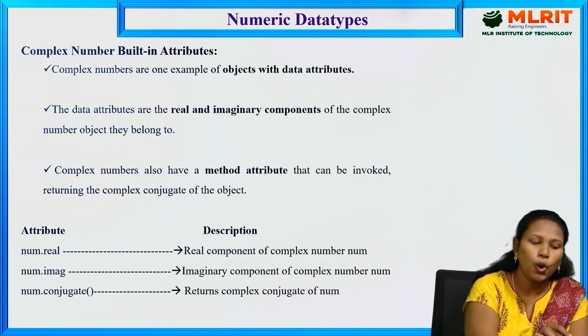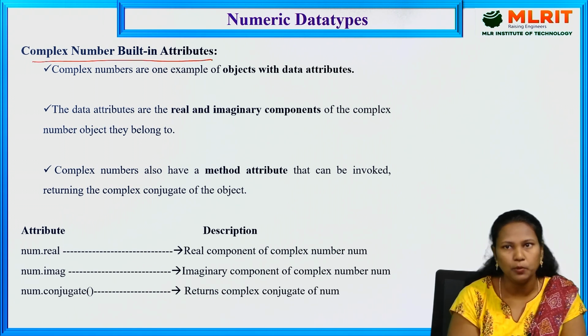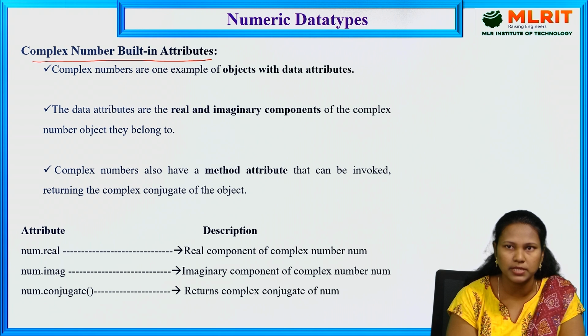Next one, complex number built-in attributes. In complex numbers also, we have some built-in functions, which we call attributes. If you want to print only the real number or only the imaginary number, we can use these attributes.